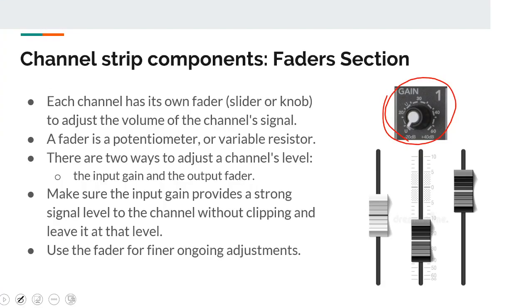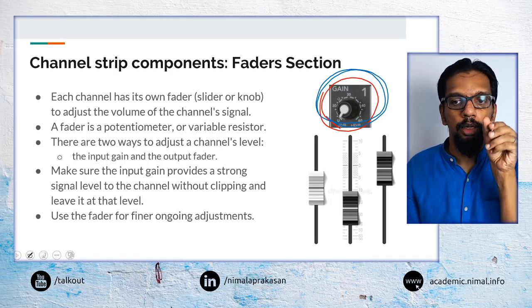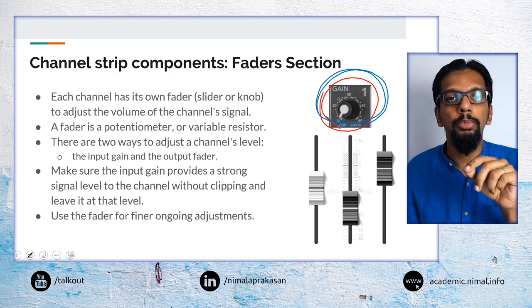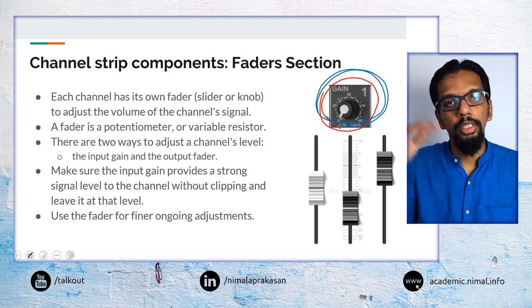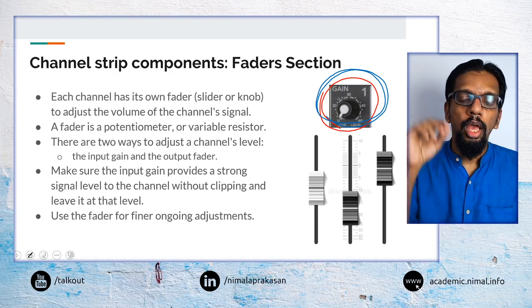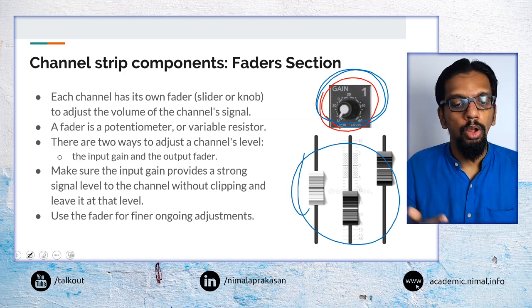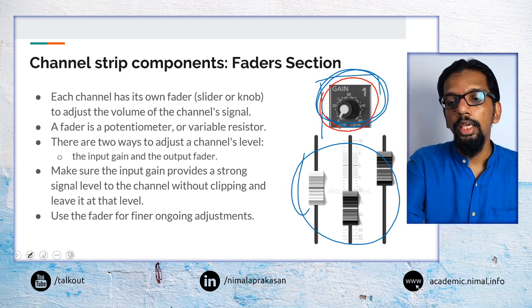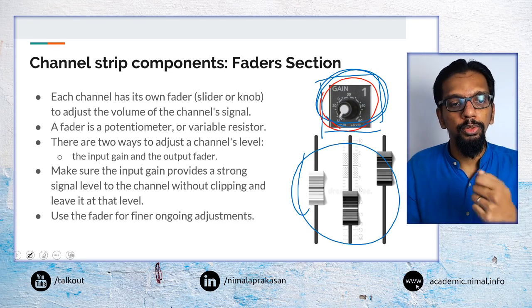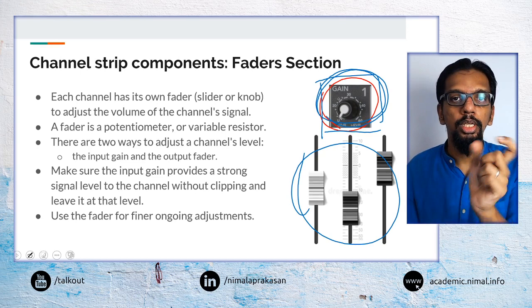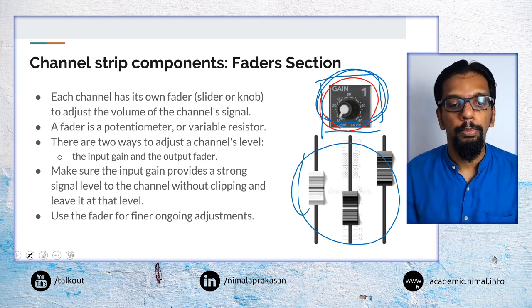So what we may do is we could go into the channel strip there and set its volume level. If it is a microphone that is connected, we would set the level of the microphone. We would increase the gain as much as possible until it doesn't clip anymore, it doesn't peak anymore, and we will leave it at that. And then we will use the sliders to make adjustments on an ongoing basis. So we would not use the gain as an ongoing volume adjuster. We will use the faders for that, but we will use the gain to initially set the volume level for a particular channel strip.